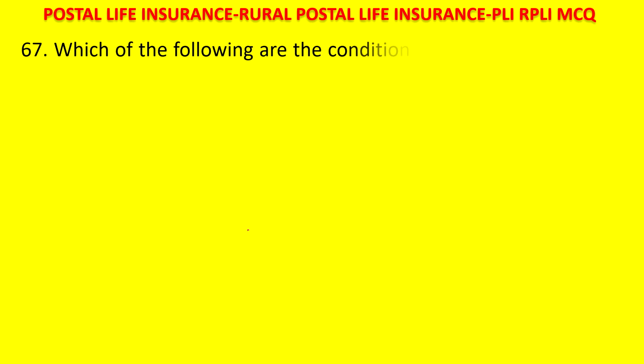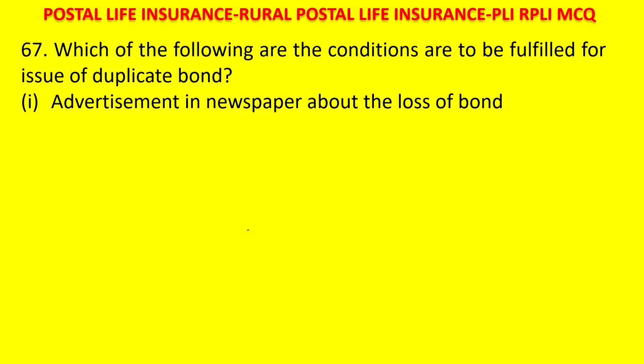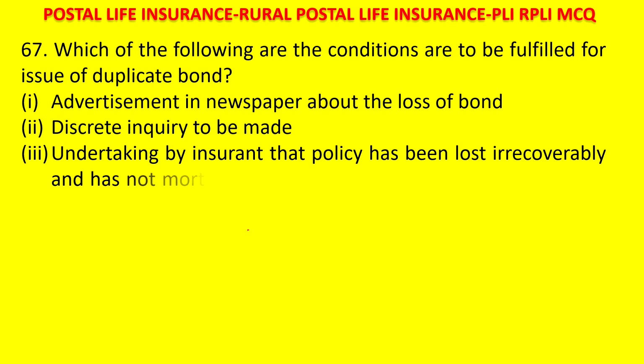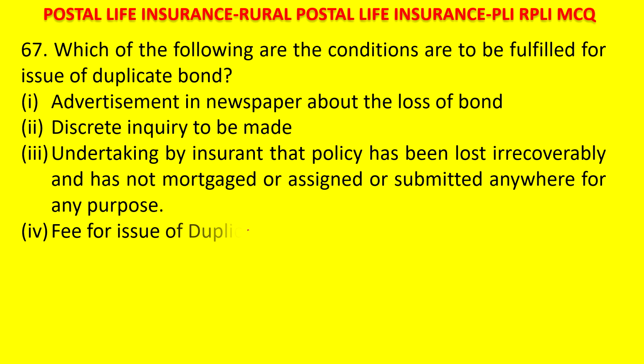Next question. Which of the following conditions are to be fulfilled for issue of duplicate bond? 1. Advertisement in newspaper about loss of the bond. 2. Discreet enquiry to be made. 3. Undertaking by insurant that the policy has been lost irrecoverably and has not been mortgaged or assigned or submitted anywhere for any purpose. 4.